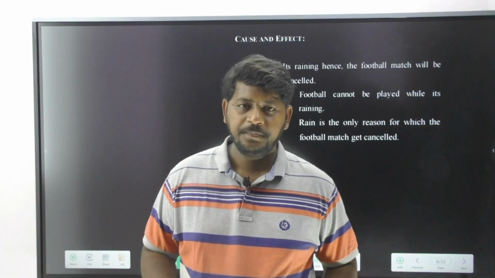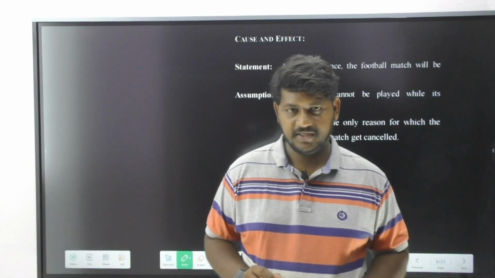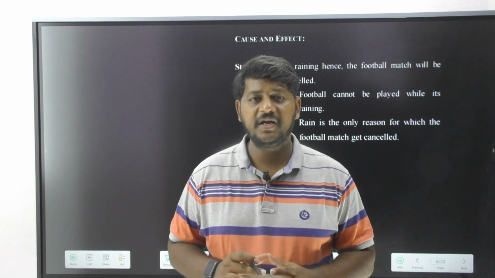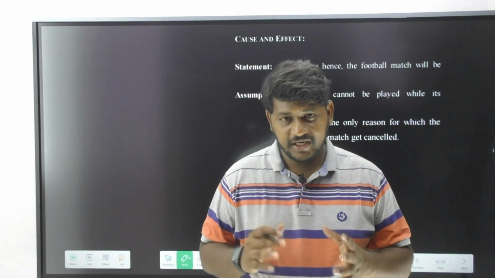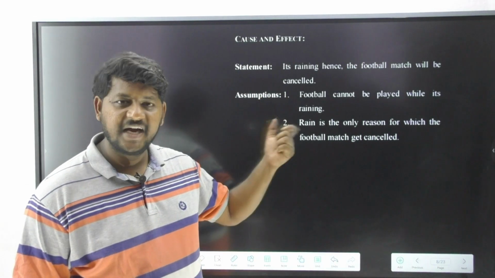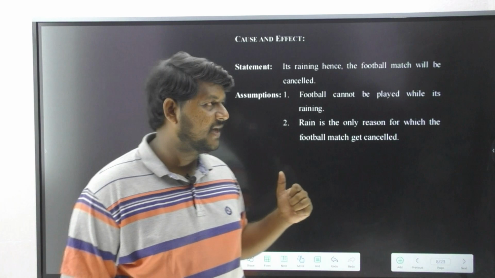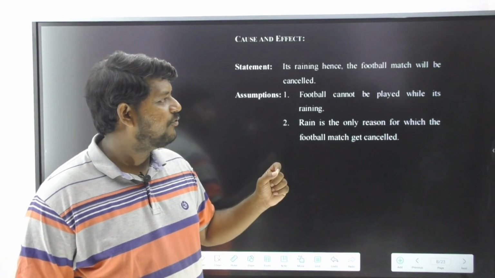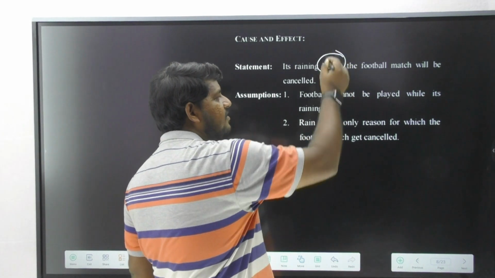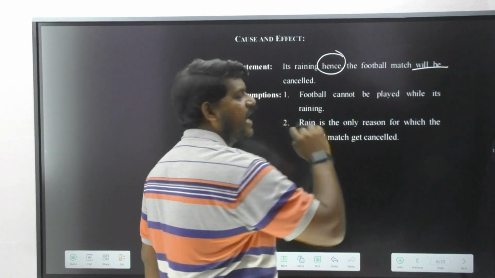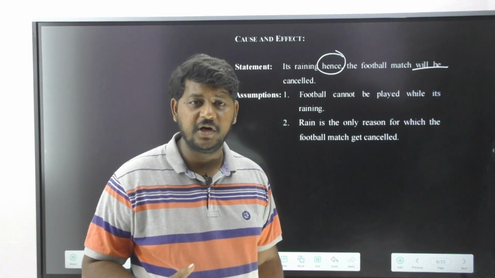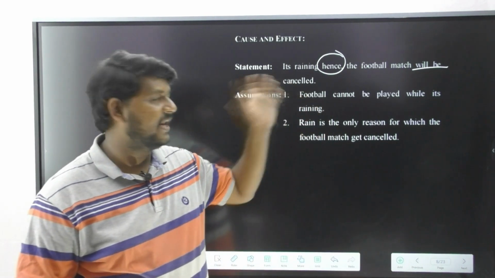Am I clear? Now, cause and effect. Please do remember, the cause is always going to be there. The effect may or may not occur. That is what you need to understand in cause and effect. Now, the statement says it's raining, hence the football match will be cancelled. Please understand, the football match is going to be cancelled if it is raining.